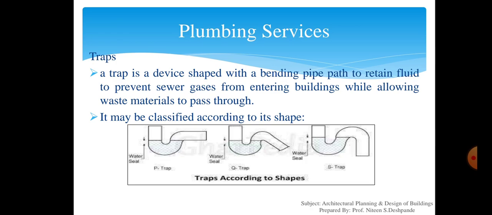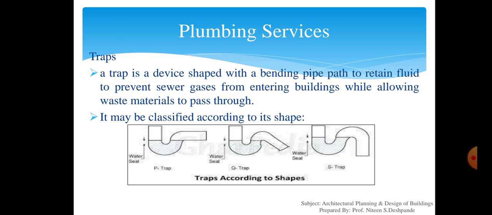There are three types of traps as far as the shape of these traps is concerned. They are namely P trap, Q trap, and S trap. The trap which has a shape of letter P is known as a P trap. The legs of the trap are at right angles to each other. We can see in the diagram.